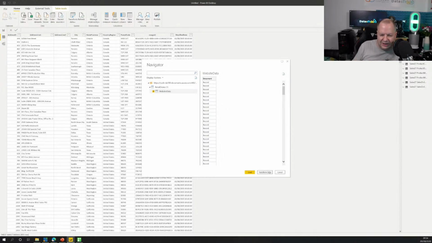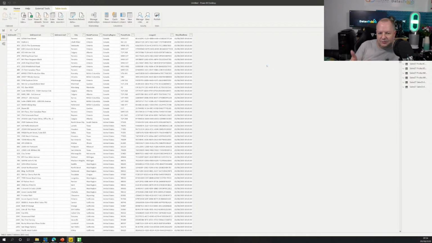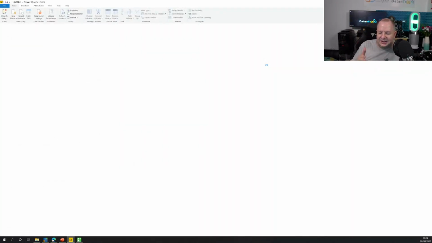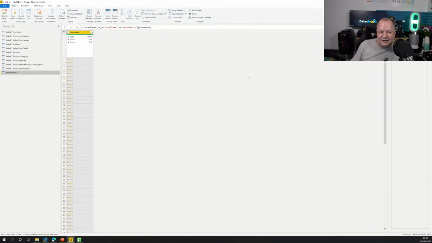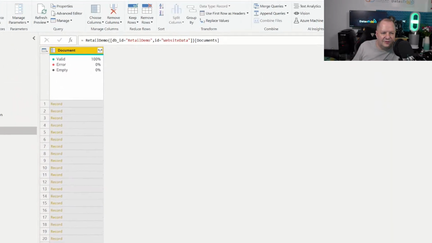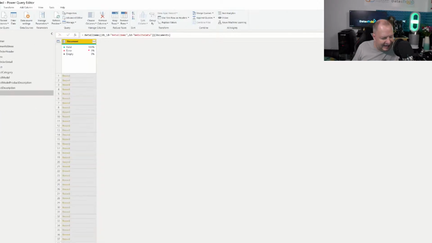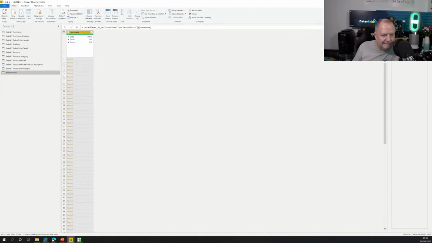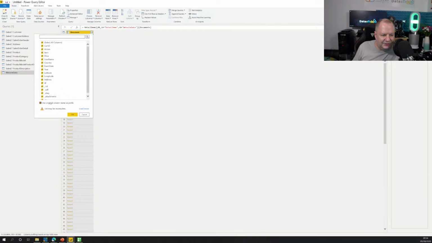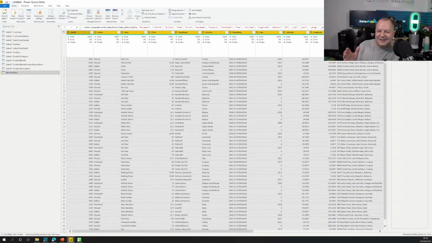But we want to go transform data. And the reason why I show you that it just says record is if I look at this preloaded, you'll see that we got that record. So what we're going to do here is we're going to expand that out. We're going to uncheck the use original. I'm going to say select all columns for now, because I want to do some modifications to this data set.